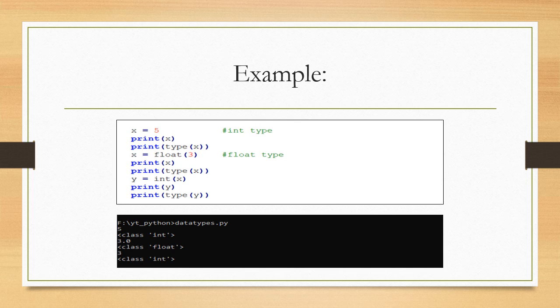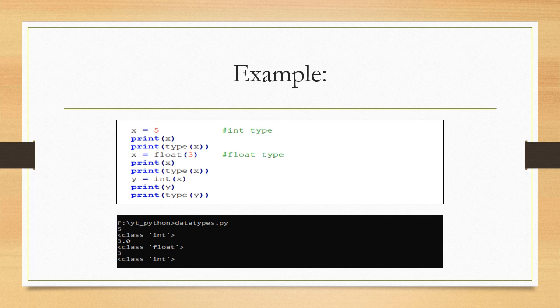Firstly, I assign value 5 to a variable x, which is integer type. Now printing it, I get 5 and the type of x is integer. Now again I am assigning value 3 to a variable, but first I am converting 3 into float. So I will get x value equal to 3.0 and the type of x will be float.